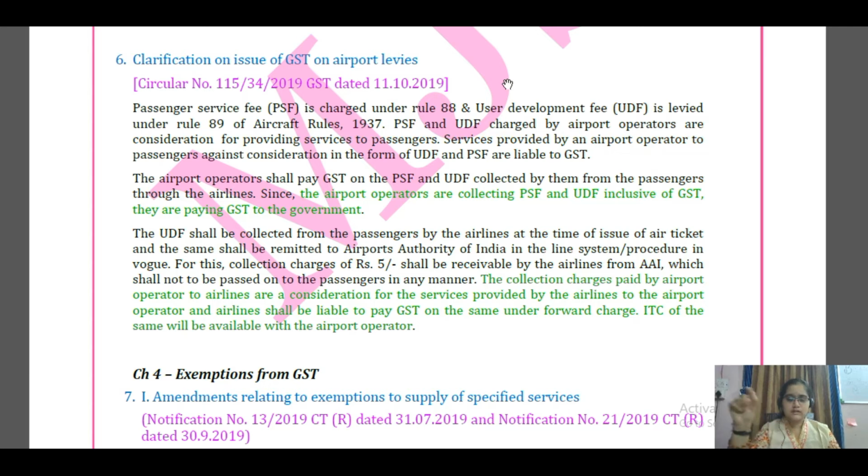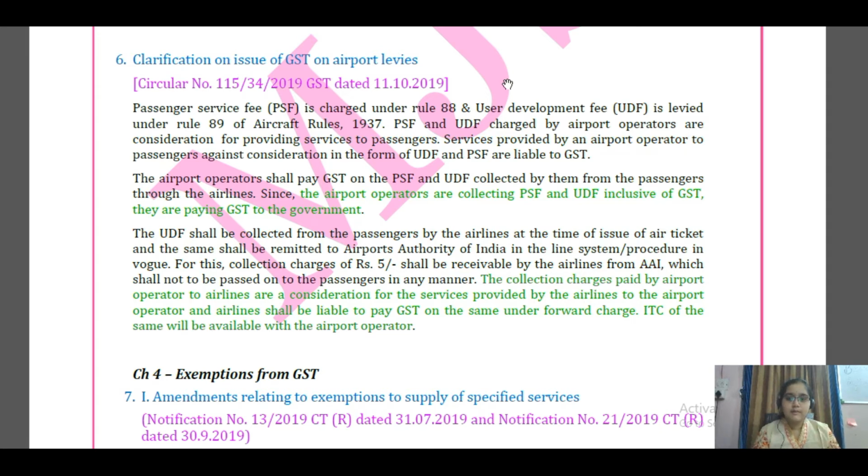So you will have the list of value of supply in the ticket, and in a separate section you'll have PSF and UDF, which is also part of the value of supply.